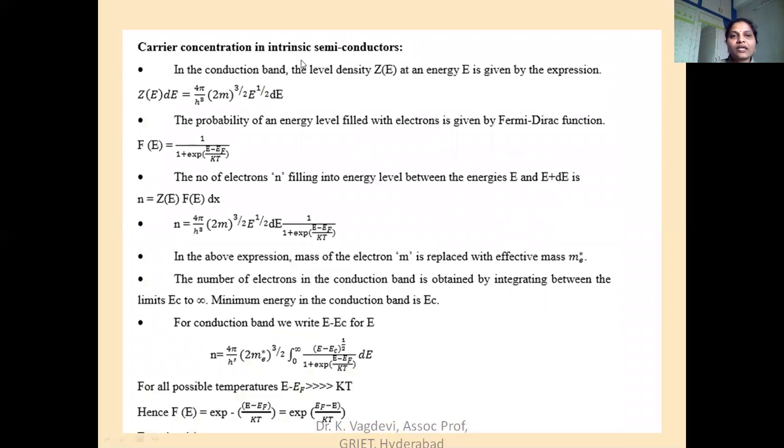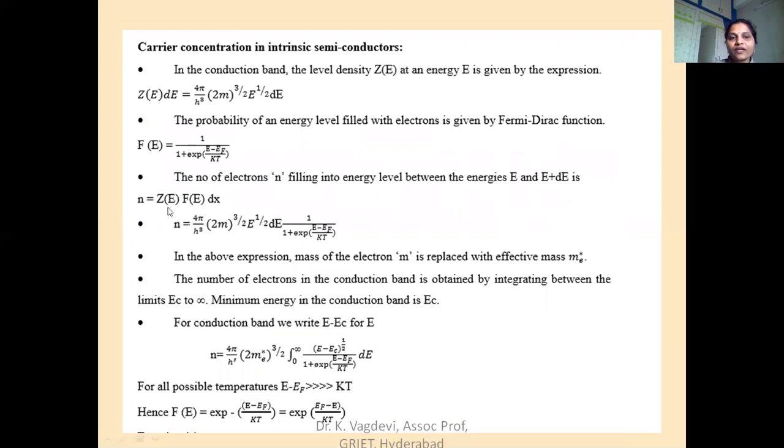Now the carrier concentration in intrinsic semiconductor can be decided. The number of electrons filling into the energy level between the energies E and E plus dE is given by the formula n(E) equals Z(E) into f(E) into dE.